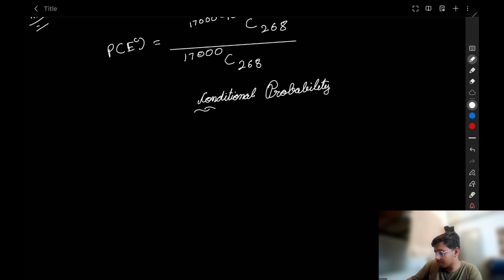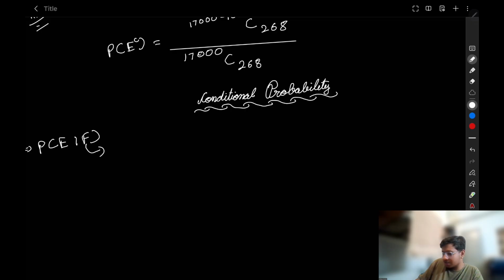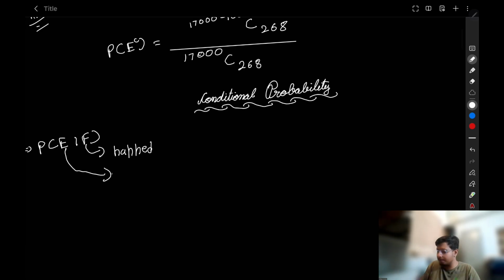So what is conditional probability? The definition of conditional probability is the probability of an event happening given that another event has already happened. I'm not going to write the definition; I'm going to explain it, which is the important part. So this event, which is F, has already happened. Now, what is the probability of event E happening given that event F has already happened?